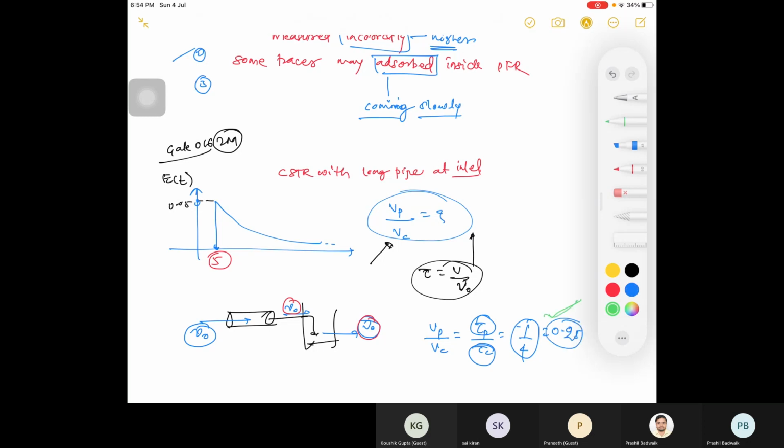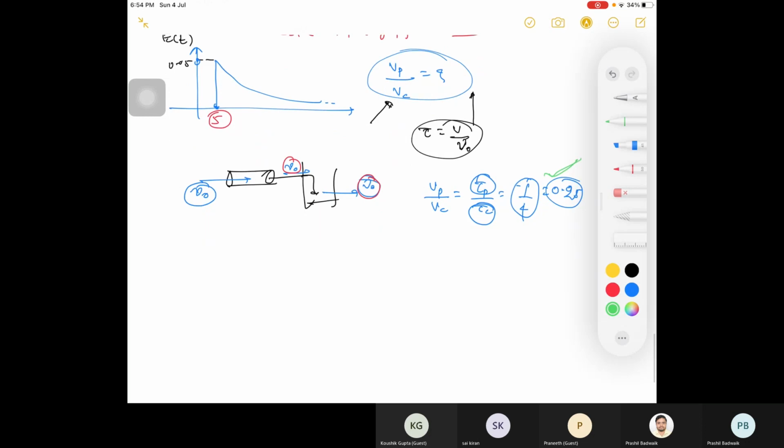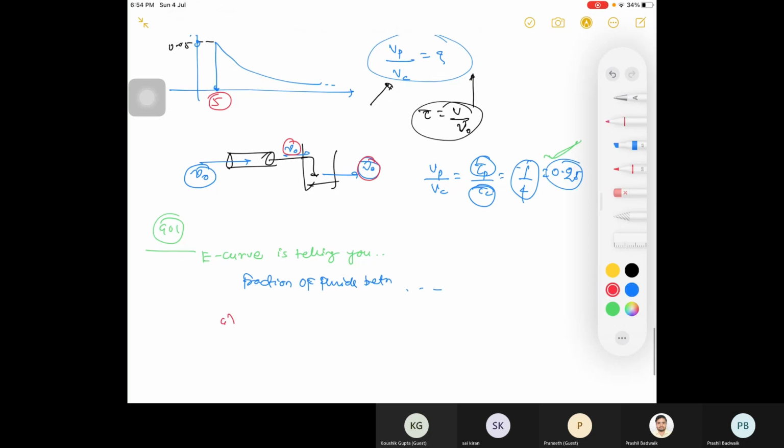This was asked for 2 marks in GATE. Then GATE 2001 for 1 mark. E-curve is telling you the fraction of fluid between T and T plus dt. This is your question. Now the options: here you write T and T plus dt.